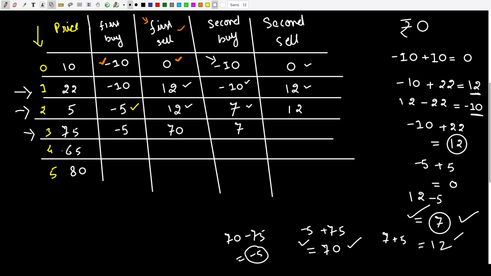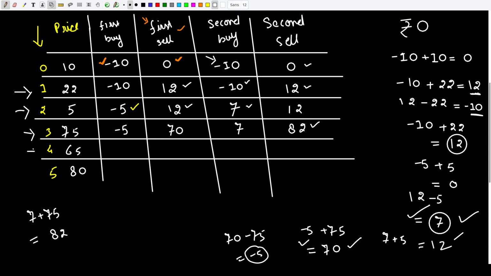And then I am going ahead and selling a stock at 75 rupees. So the profit I have made is 7 plus 75, which equals 82. Now clearly 82 rupees is greater than 12 rupees, and my objective is to maximize my profit. So 82 is what we are going to maintain.